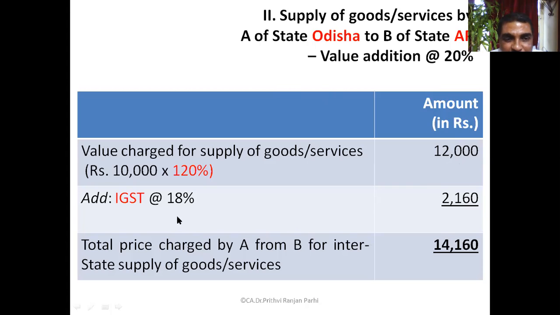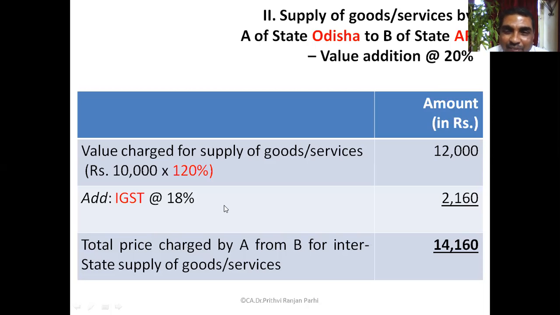Now IGST will be deposited by whom? By B of Odisha. Okay. Yes or no? B of AP. So IGST will be deposited by A of Odisha because he is the supplier. Is it not? A is supplier.